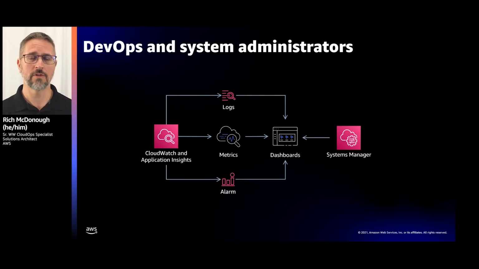Alarms are then created from these metrics to inform you when there has been unexpected behavior in your environment. And you can even use anomaly detection models with your alarms to tell you when things have gone sideways, even if you don't understand your own thresholds well enough. And then all of this is fed into a dashboard, either in CloudWatch or in Amazon Managed Grafana. And this isn't an either-or decision either. Each of these services can be used to best fit your needs.